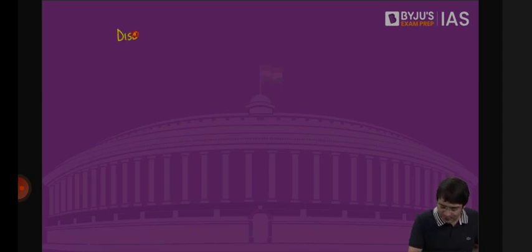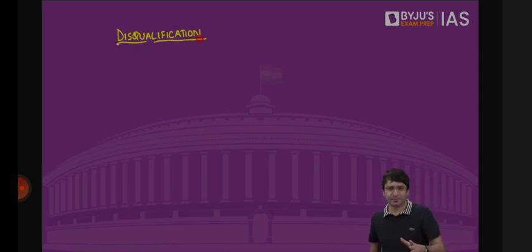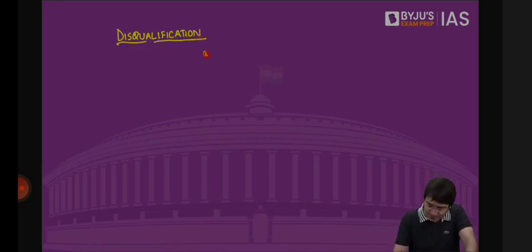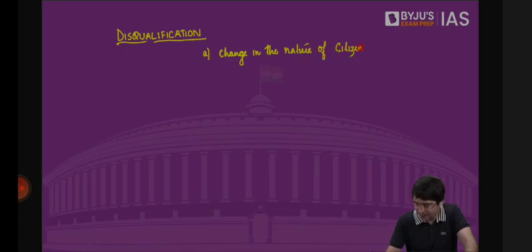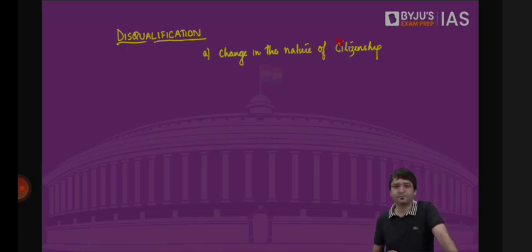Then we looked at what are the qualifications in order to be elected to either Lok Sabha or Rajya Sabha. But you should not only be qualified, you should also not come under disqualification once you are elected as the member of the parliament. These disqualification grounds are common for Lok Sabha as well as Rajya Sabha, for legislative assembly as well as legislative council, which we will discuss later. What are the grounds? Number one, change in the nature of citizenship. In order to contest elections to Lok Sabha or Rajya Sabha, you should be the citizen of India.